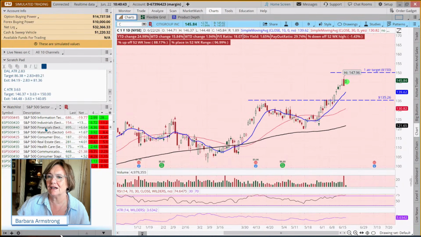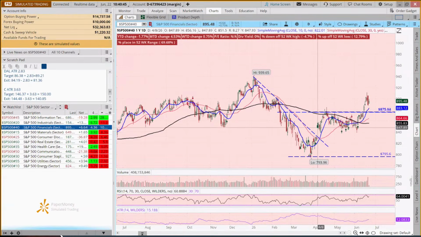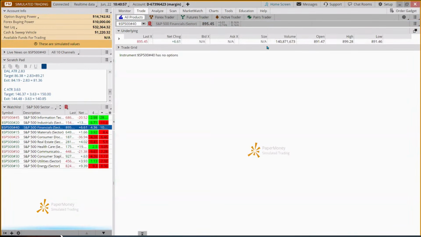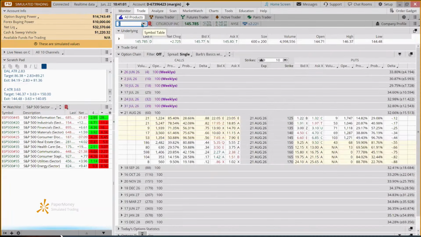So if we come to financials, from here, it's had a big move. So it's an uptrending sector. Is the market uptrending? Well, we've already talked about that. So the market's uptrending. Does this stock trade at least 1 million shares a day? And do we have a buy entry on the chart? So yes, we have a buy entry on the chart. It's already traded 5 million shares today.